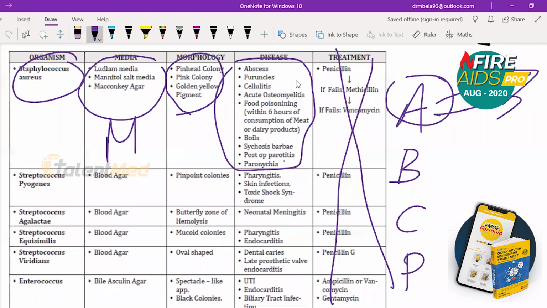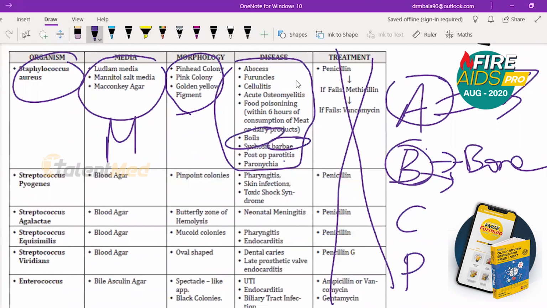The same you can remember for B, that is bone. B is for bone. A is for abscess. A is for acute osteomyelitis. The same acute osteomyelitis can also be in bone. B is bone. B is for boils. B is for barbae, psychosis barbae.